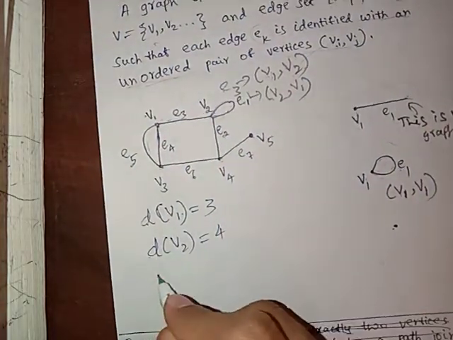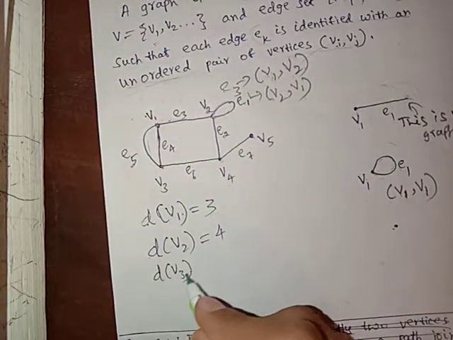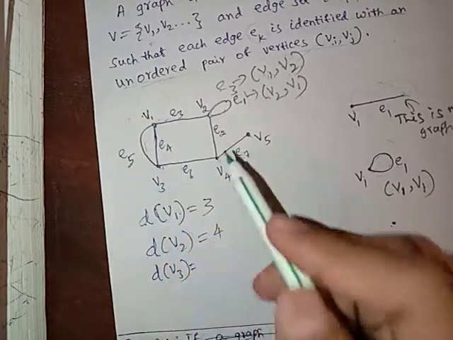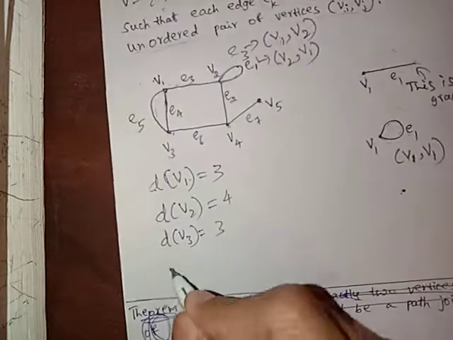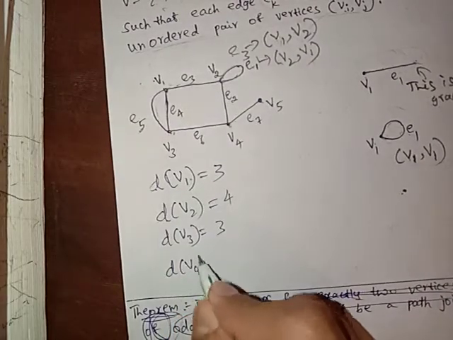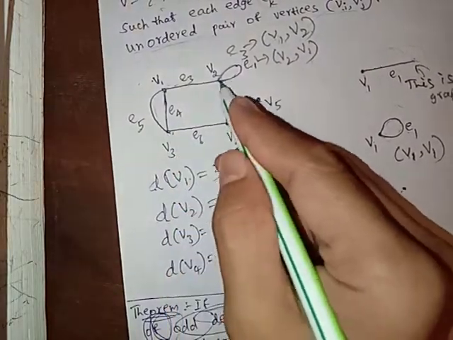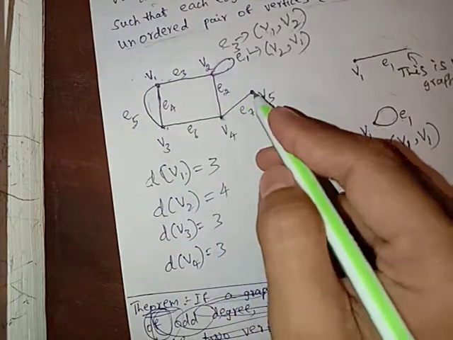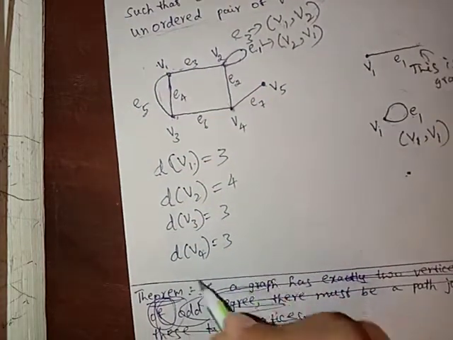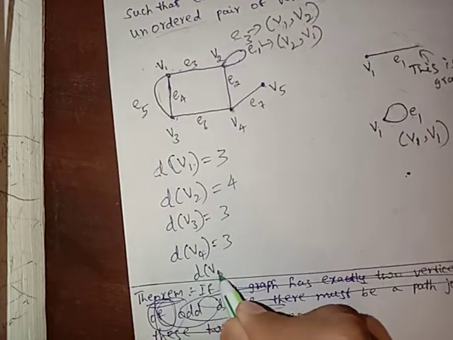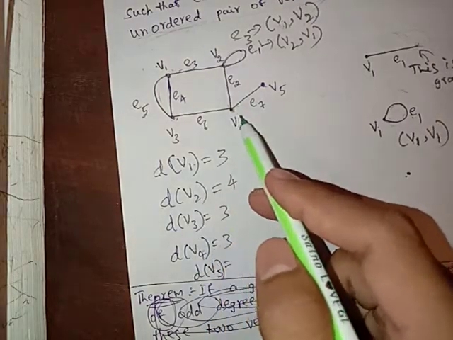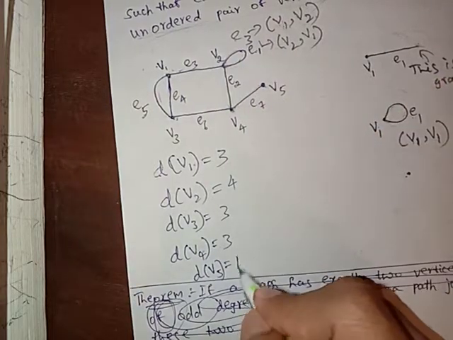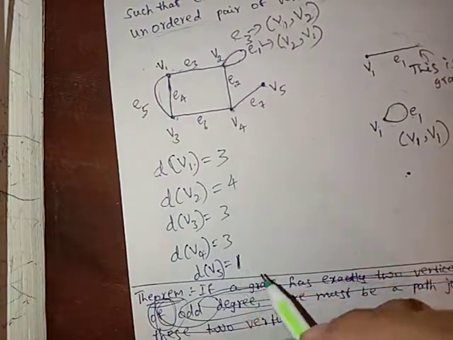Similarly, what is the degree of v3? The degree of v3 is 1, 2, 3. And the degree of v4 is 1, 2, 3. And what is the degree of v5? The degree of v5 is equal to 1. Only one edge is incident here.